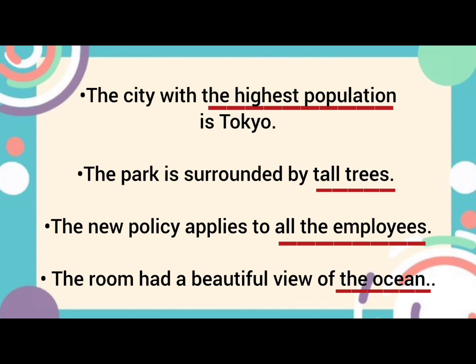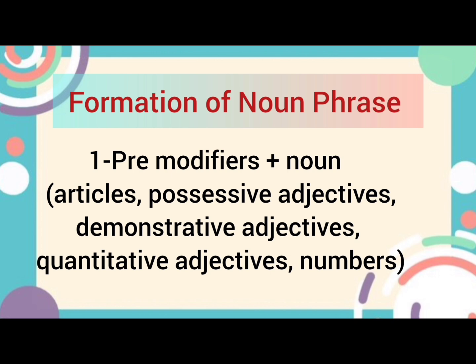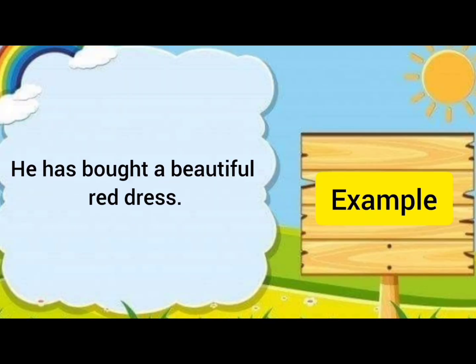Now, next I have the formation of noun phrase, that is how do we form, how do we construct a noun phrase. We write pre-modifiers plus nouns. Now, pre-modifiers may contain articles, possessive adjectives, demonstrative adjectives, quantitative adjectives and numbers. I'll explain all the examples. The very first example is with the help of articles. For example, he has bought a beautiful red dress. So a beautiful red dress is a noun phrase.